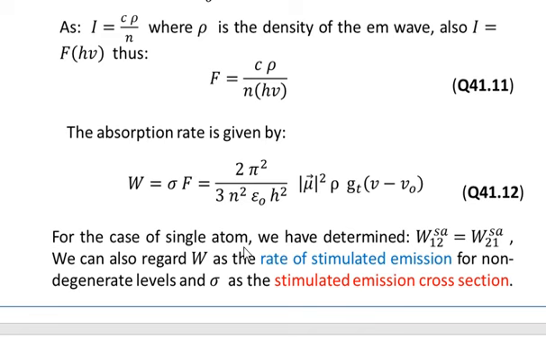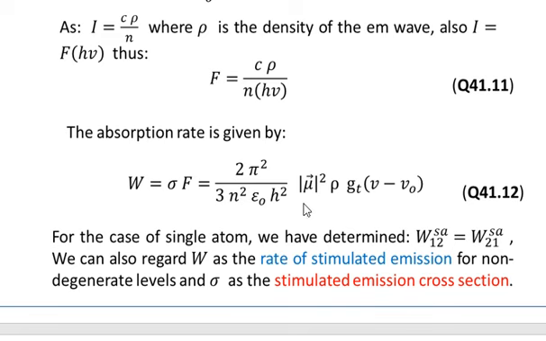So for the case of a single atom we have determined W12, the absorption rate, and W21, the stimulated rate. So W12 SA, where SA stands for single atom, is equal to W21 SA. We can also regard W as the rate of stimulated emission for a non-degenerate level, and sigma as the stimulated emission cross section.